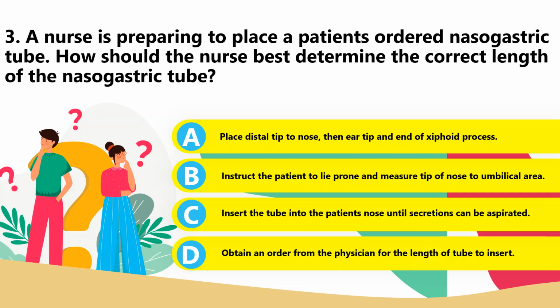You can actually add 6 inches for NG placement, and at least 8 to 10 inches more for intestinal placement. Although studies do not necessarily confirm that this is a reliable technique, the physician should not prescribe the specific length, and the umbilicus is not a landmark for this process. Length is not determined by aspirating from the tube. So the answer is A.